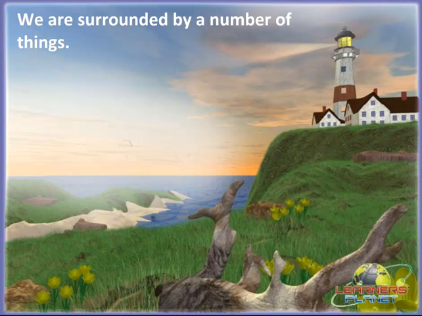Children, we are surrounded by a number of things around us. All these things take up space and have some weight. For example, these stars, buildings, houses, trees, grass, water and plants and different animals. So all these things take up space and have some weight.